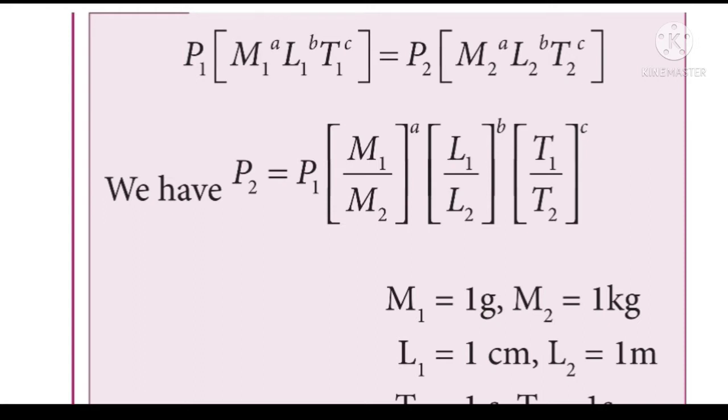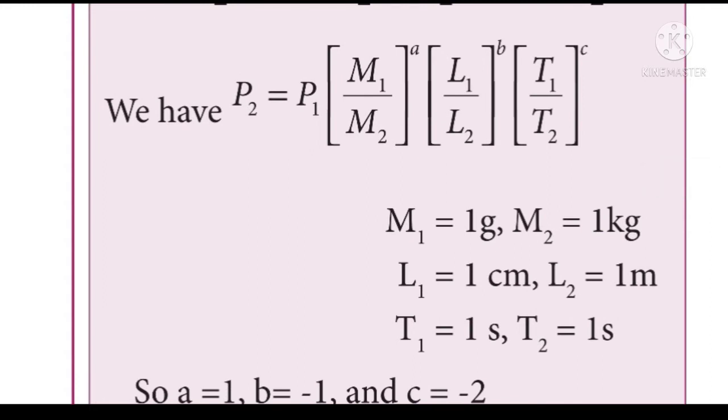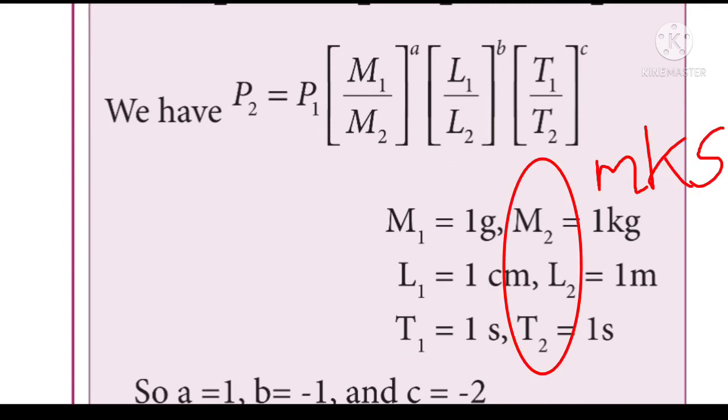We will get P1 into M1 by M2 the whole power A into L1 by L2 the whole power B into T1 by T2 the whole power C. Now let us take M1 is equal to 1 gram, L1 is equal to 1 centimeter, T1 is equal to 1 second. Similarly, M2 is equal to 1 kilogram, L2 is equal to 1 meter, T2 is equal to 1 second. Here M1, L1, T1 represent CGS system of units and M2, L2, T2 represent MKS system of units.